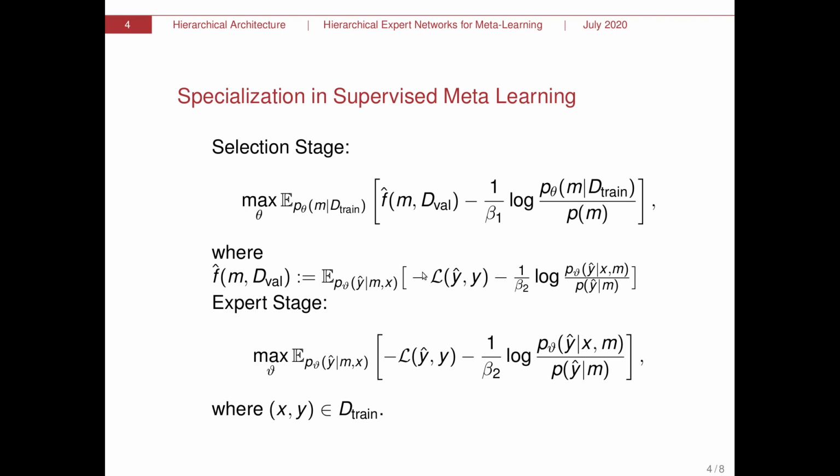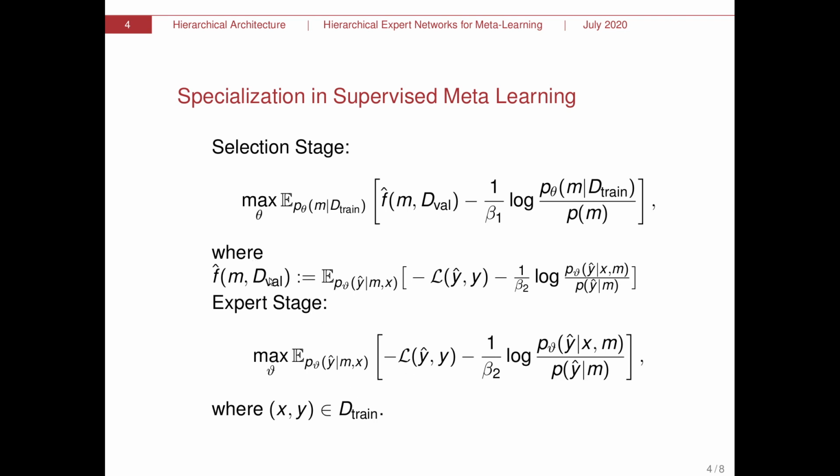And if you were to apply this to a specific problem, then the expected utility problem that we're trying to solve becomes maybe a classification problem, as in this case. So the selection stage would be fed with a complete training data set. Then we select an expert M, which we train like this on the data set.